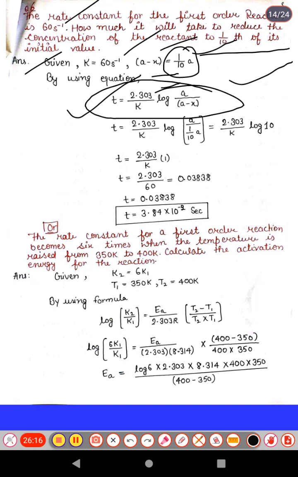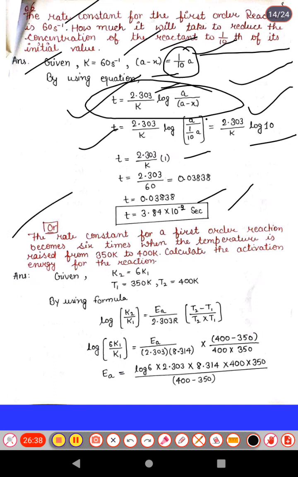This is the original formula. Put the values for the initial component a and the remaining 1/10, and solve it. Log 10 is 1. By using this formula we can calculate the time, which is 3.84 multiplied by 10 to the power minus 2 second. This is the correct answer.